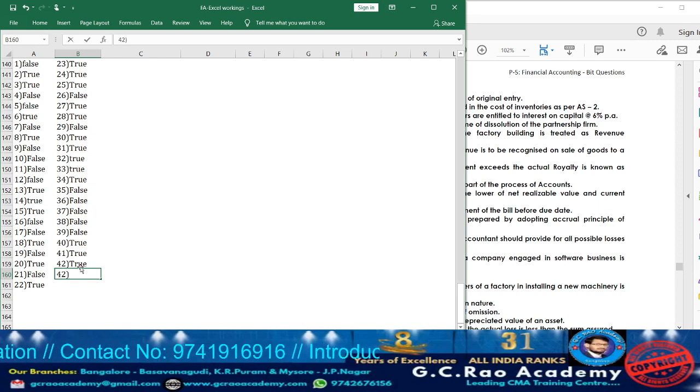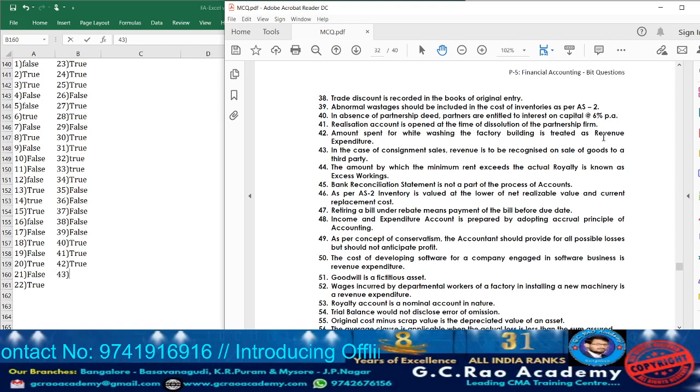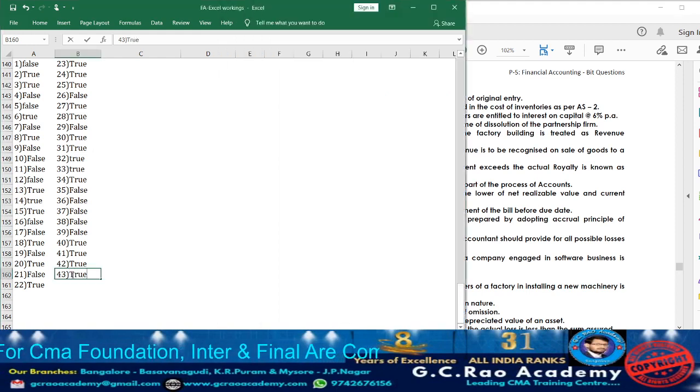Next, let us move on to statement 43. What they're telling, in case of consignment sale, revenue is to be recognized on sale of goods to third party. Whenever the consignment sales happen, revenue can be recognized in the books of the consignor only when the consignee sells the goods. Only then it can be recognized. Yes, again the statement they have given is true. It is true. Next, take down.